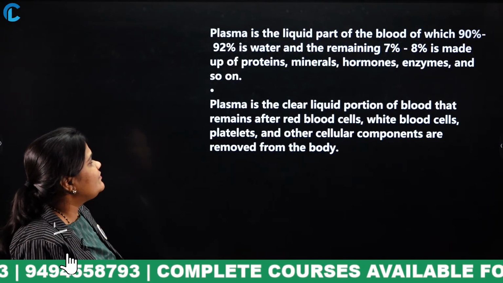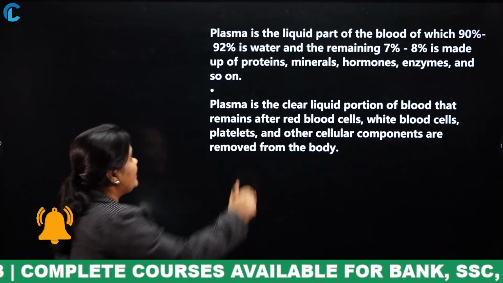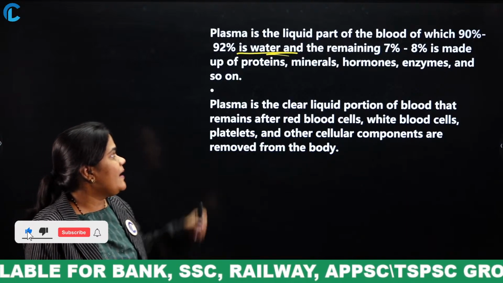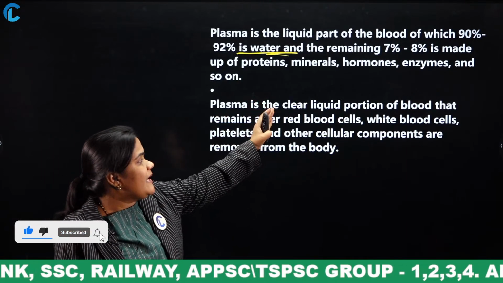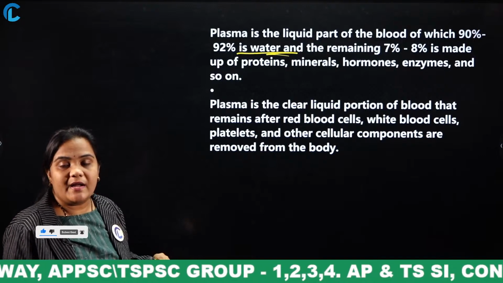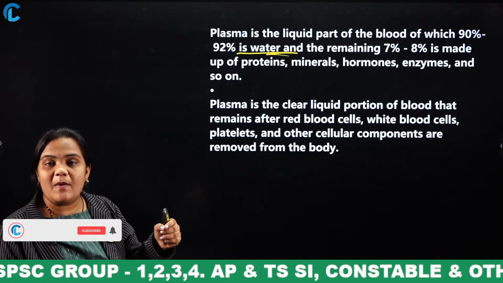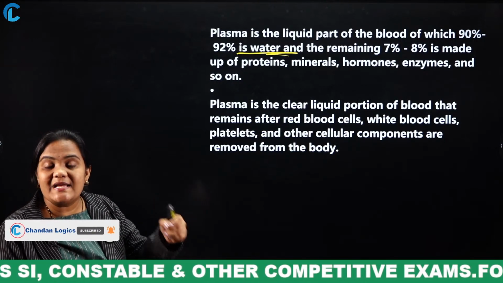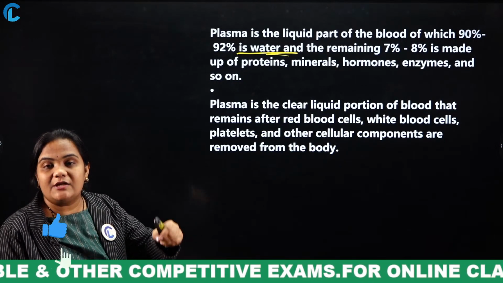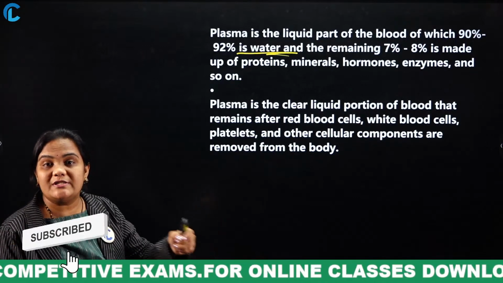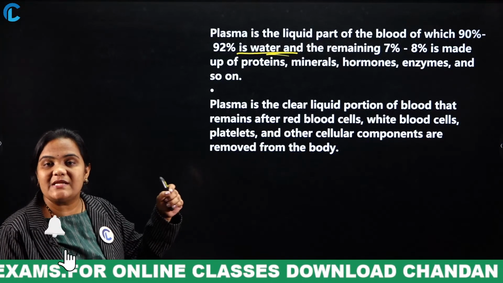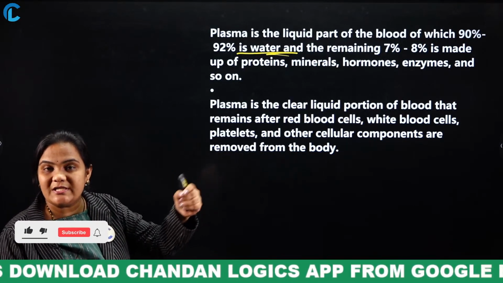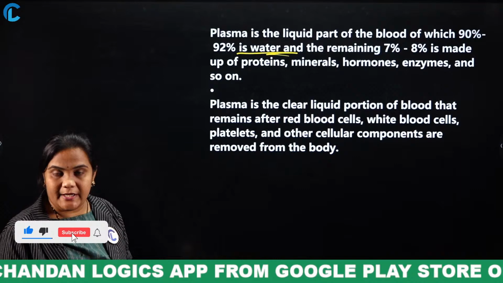Plasma is the liquid part of the blood, of which 90 to 92% is water and the remaining 7 to 8% is made up of proteins, minerals, hormones, enzymes and so on. This plasma is responsible for the transportation of nutrients, oxygen, carbon dioxide and nitrogenous wastes throughout the body.